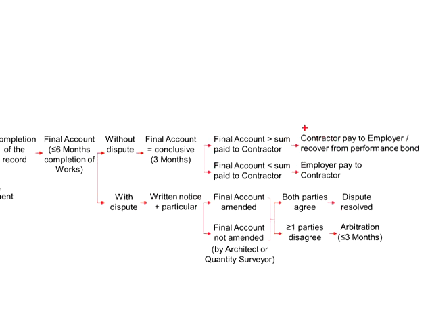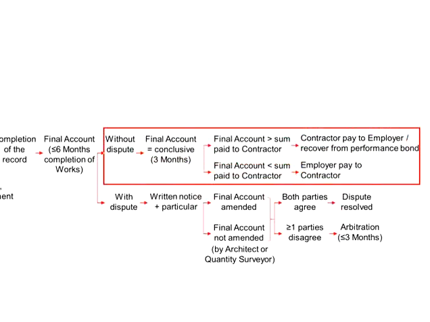This can be done either by having the contractor pay the employer or by having the employer recover from the performance bond. Either way, the relevant cost can be salvaged by the employer. Now, if the final account is less than the sum paid to the contractor, that means the employer still owes monies to the contractor, and therefore the employer will need to pay the contractor. These are the processes if there is no dispute about the final account.